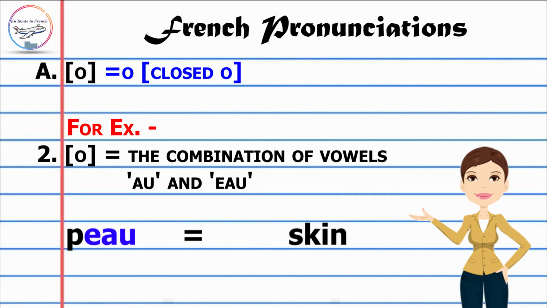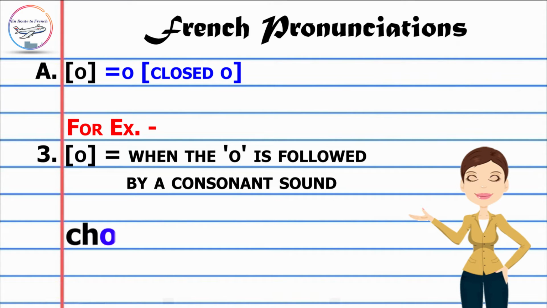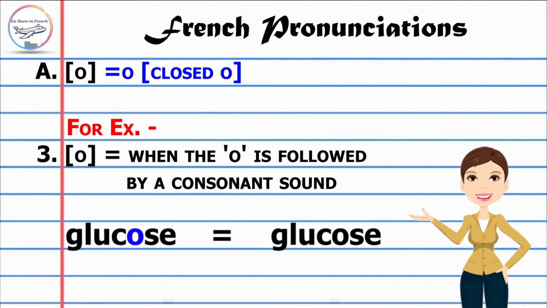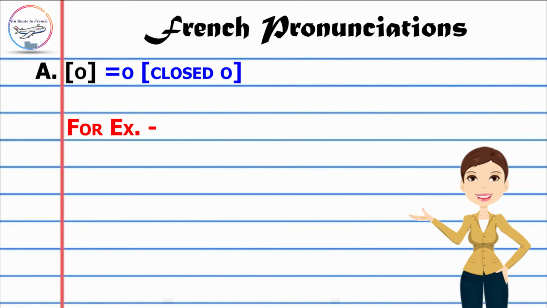Moving on to the next one, when O is followed by a consonant. For example, chose, means thing. Glucose, means glucose. Rose, which means rose. It even means the pink color.